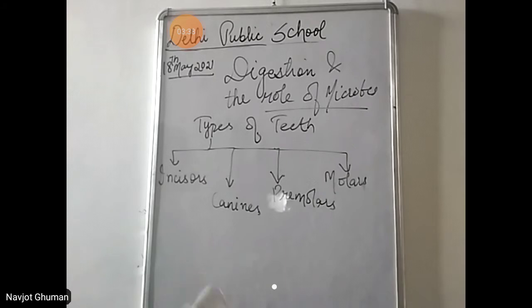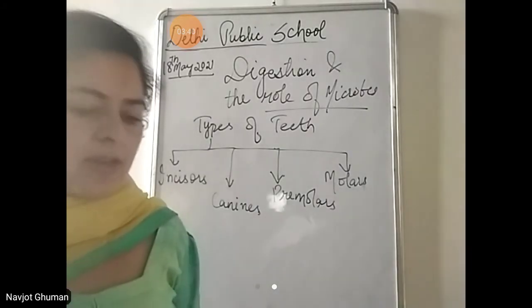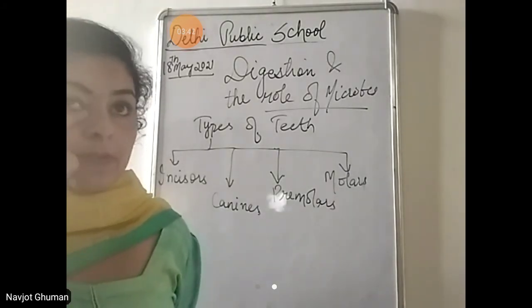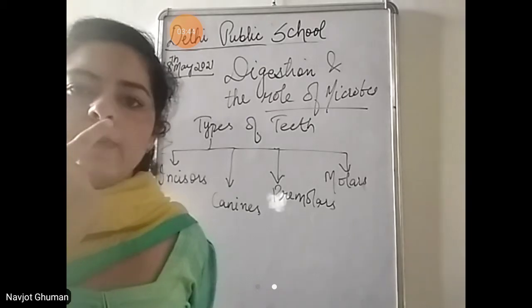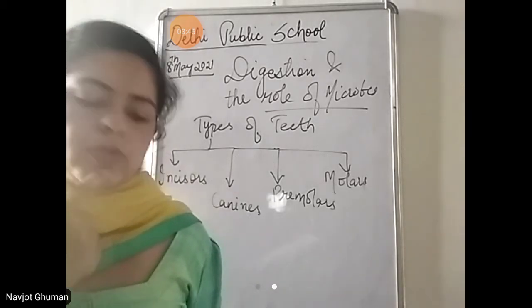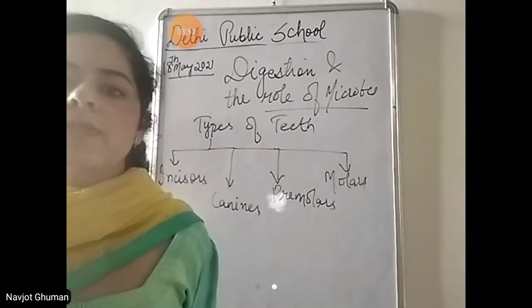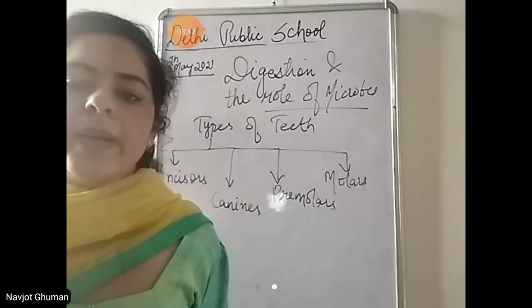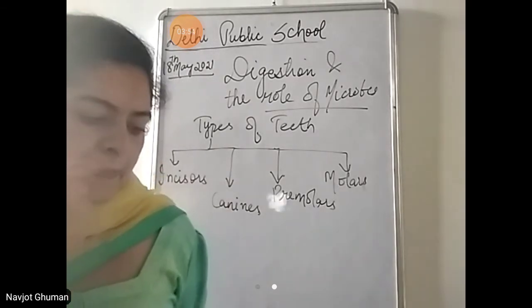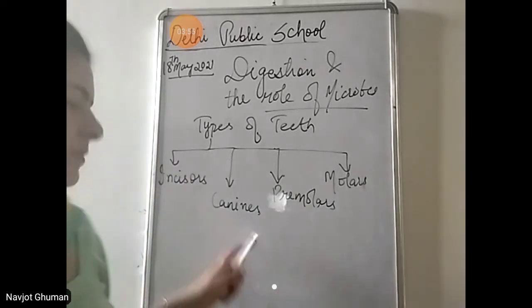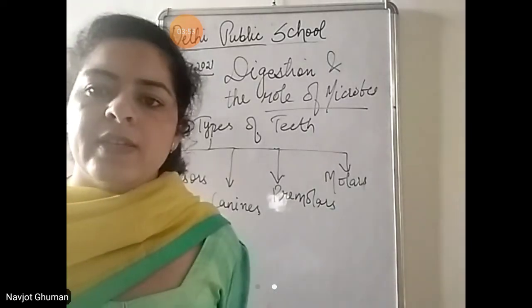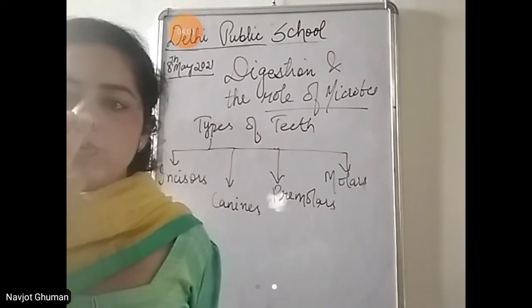Now, what about incisors? Incisors are 8 in number. 4 in the upper jaw, ऊपर वाले part में, and 4 in the lower jaw, and they are used for cutting and biting food. This is their function. Next, canines. There are 4 canines, 2 in the lower jaw, 2 in the upper jaw.